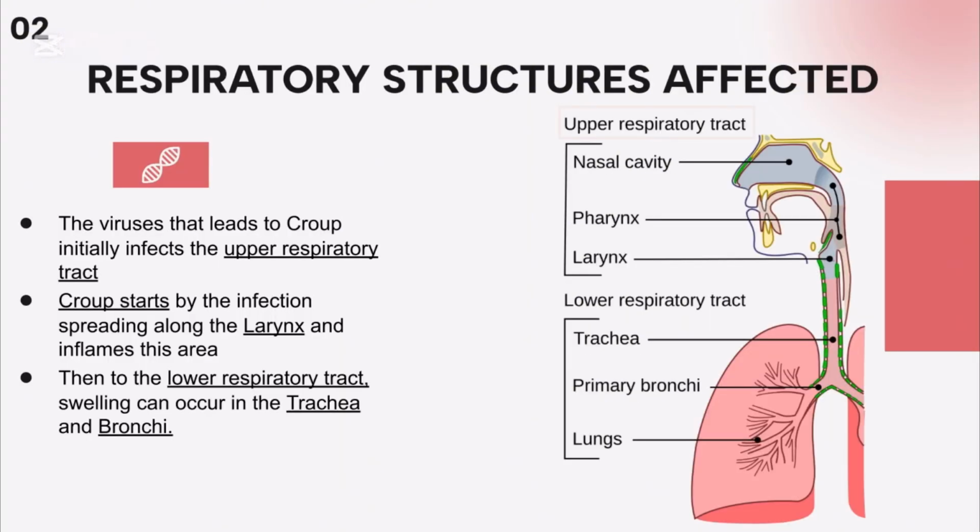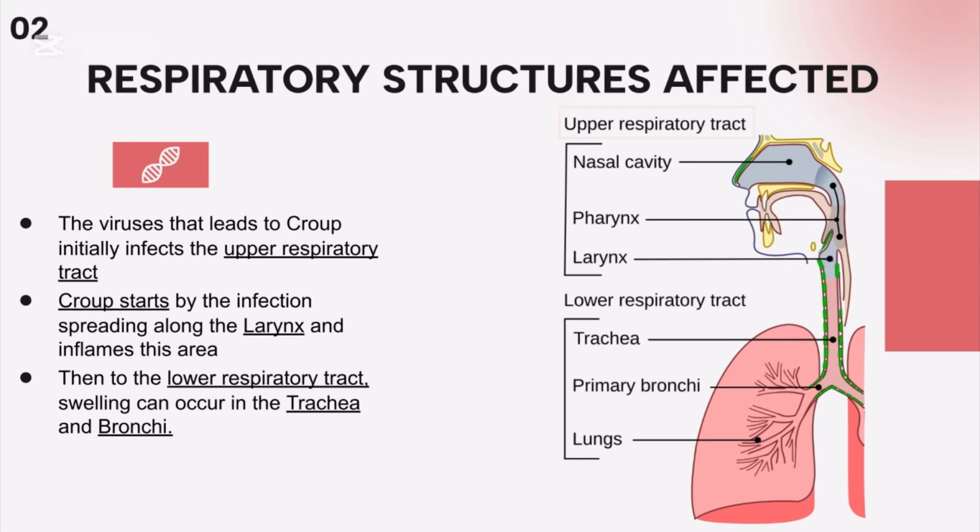2. The viruses that lead to croup initially infect the nose and the pharynx, showing up as regular cold symptoms like runny nose or fever. This starts in the upper respiratory tract, but croup is what happens when the infection spreads to the larynx, the vocal cords, and inflames it. This causes that hoarse change in the voice and barking cough of croup.